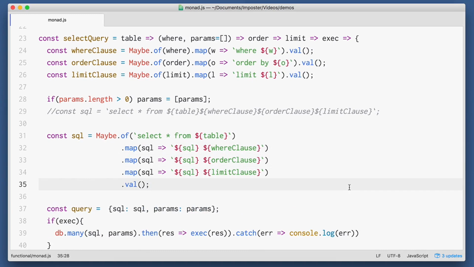So let's step through this. We start out with an initial value that we want to work with, and in this case, it'll be our select star from table statement. We move this value through a successive chain of functions, where it's applied to a function that is passed in via map. That value is then passed on to the next in the chain. Now, if you're thinking that this looks a lot like Elixir's pipe operator, you'd be correct. Here's the final code for our query.